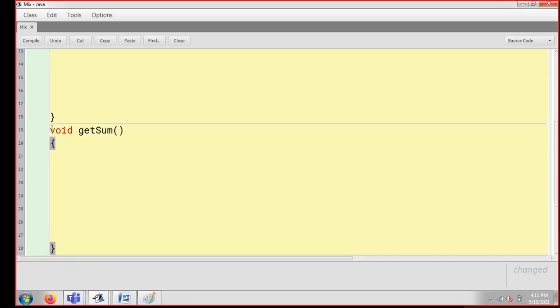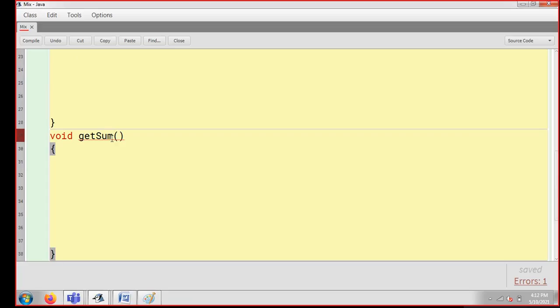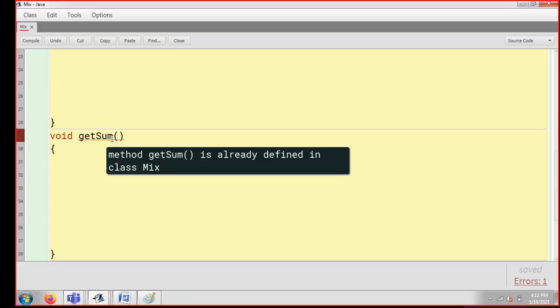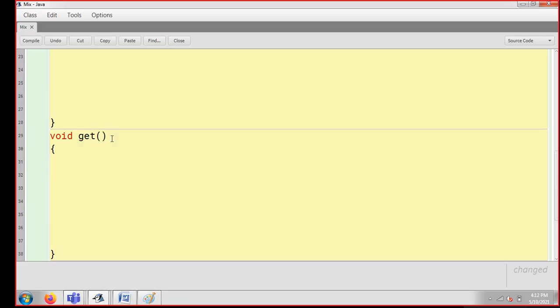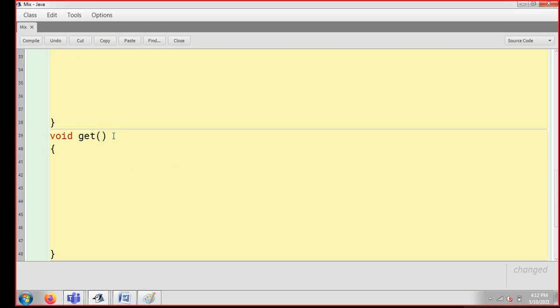I'm just copying, pasting, and changing it. Well, this is not sum, it will be sub, meaning subtraction. Some subtraction I'm going to provide here. Coming back to the next line, I'm going to paste it again, and this is my multiplication. You can see M is capital. One more time I'm going to paste it, and this time I'm going to paste here division. For division, definitely I'm going to use the float keyword, or double, it's your choice.